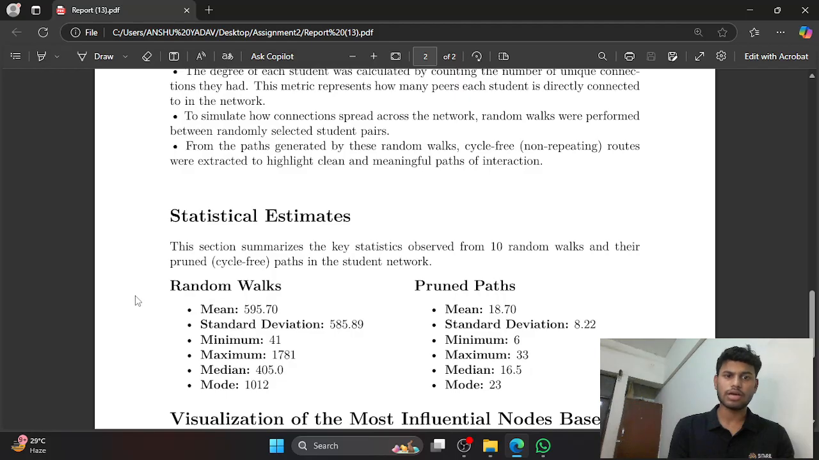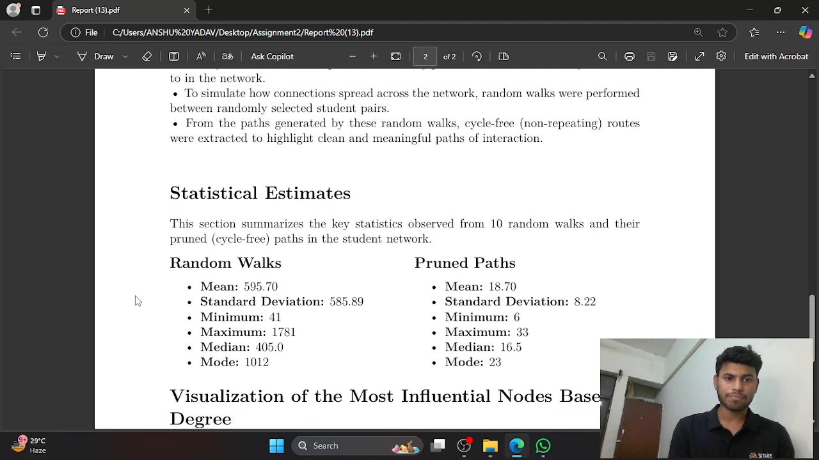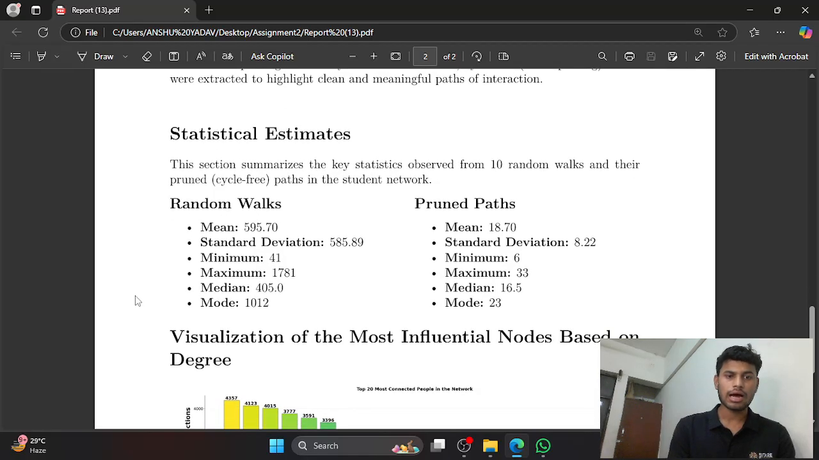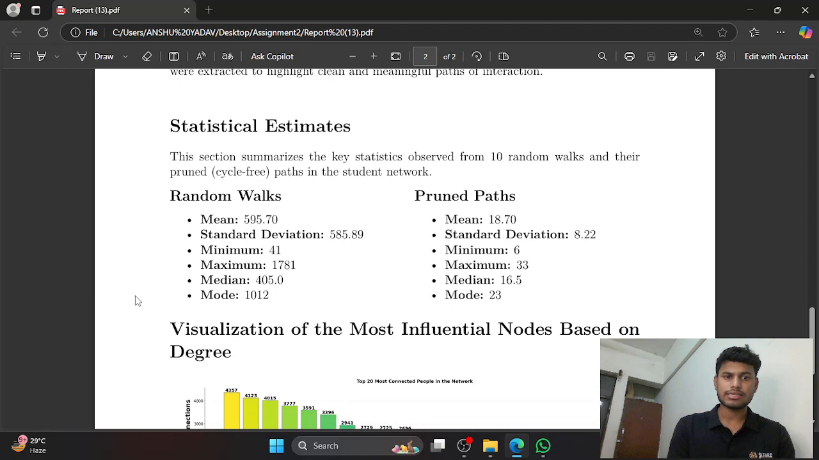To simulate how connections spread across the network, random walks were performed between randomly selected student pairs. After that, from the paths generated by these random walks, cycle-free routes were extracted to highlight clean and meaningful paths of interaction. After that, I have done a statistical estimation